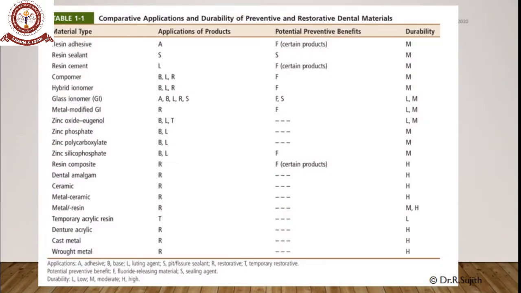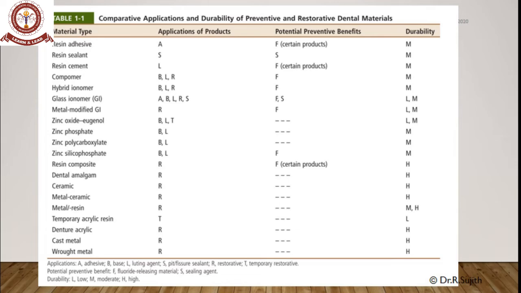Till now, we have seen the preventive as well as restorative dental materials. This is the table which compared the application and durability of preventive and restorative dental materials. In the first column, you can see the various materials, and in second column, we can see the application of those products and the benefits of the materials and durability in the next coming columns.